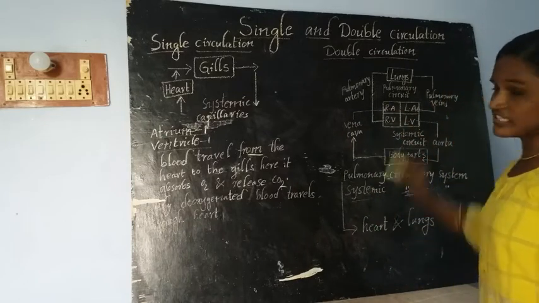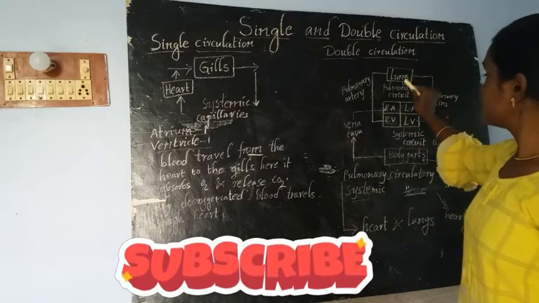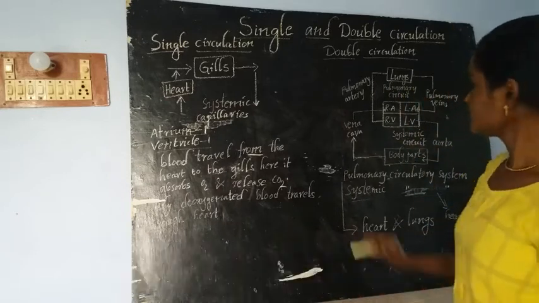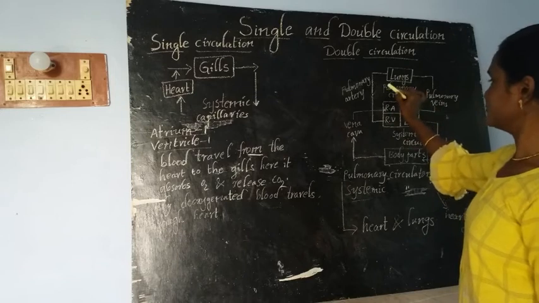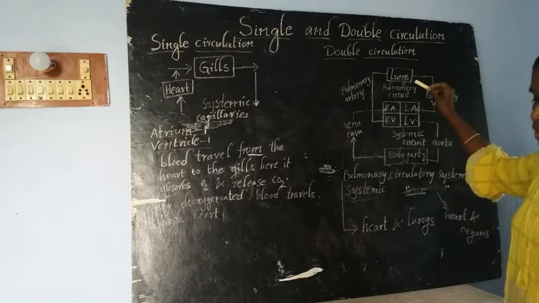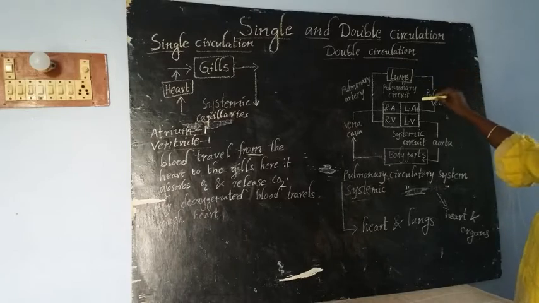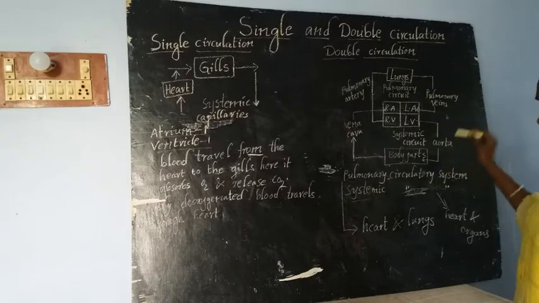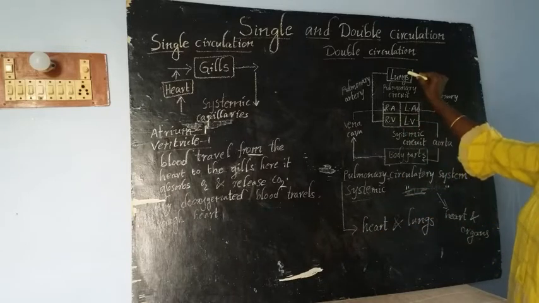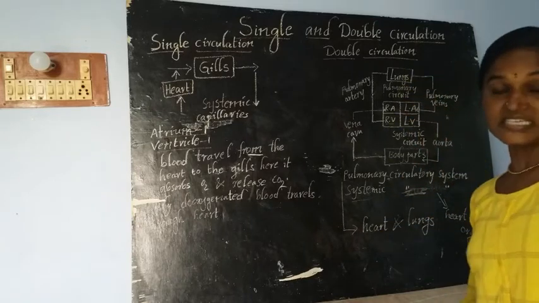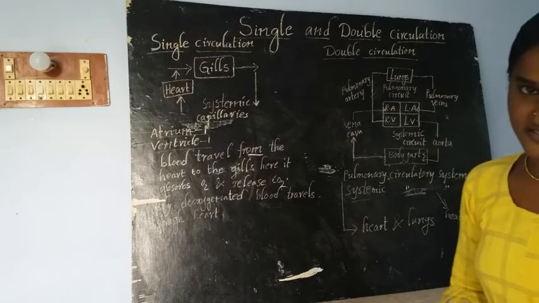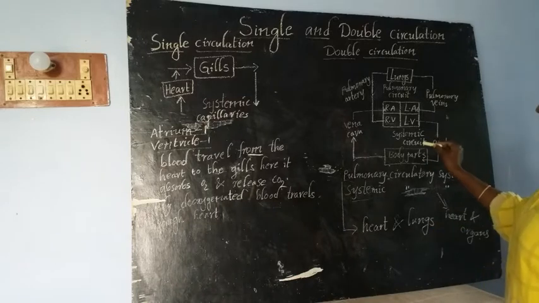Up to this point, we call this circuit the pulmonary circuit. Okay, pulmonary circuit. The pulmonary circuit takes place between two organs. What are the two organs? See here, the pulmonary circuit happens between the heart and lungs. Heart and lungs. Okay, now the pulmonary circuit is completed. Then move to the systemic circuit.